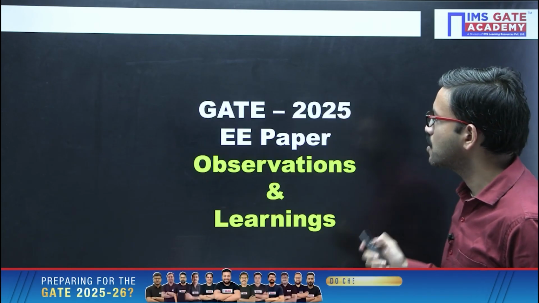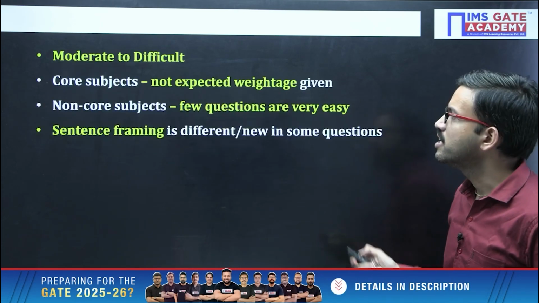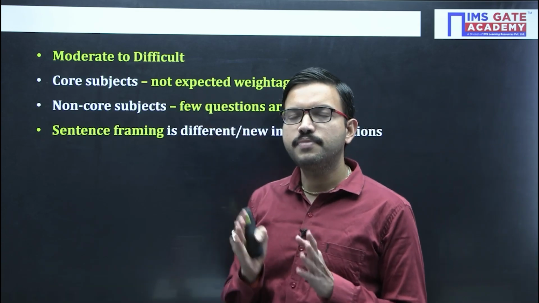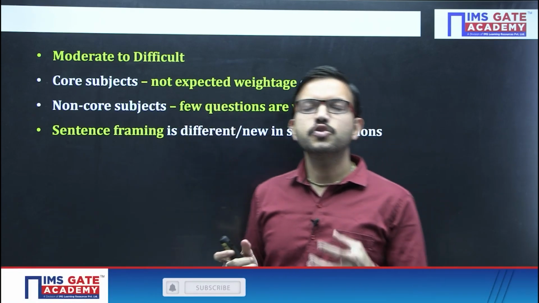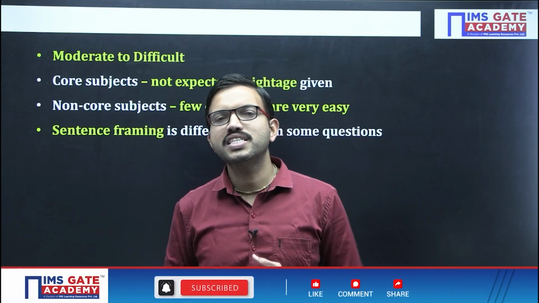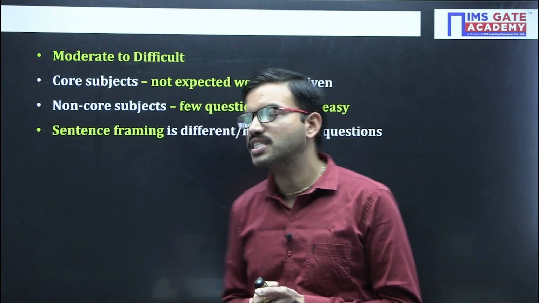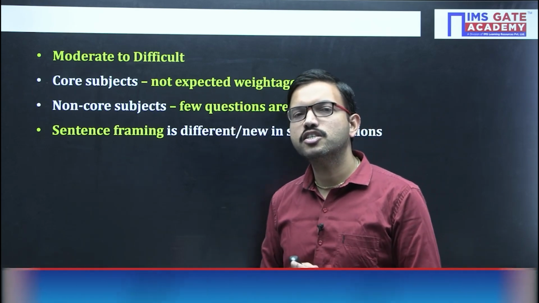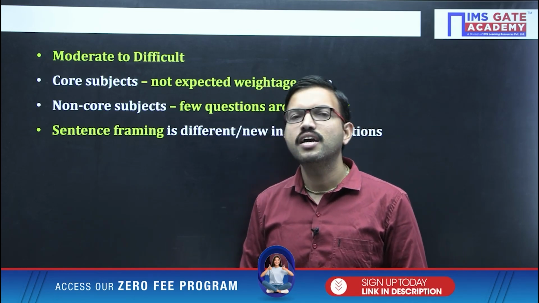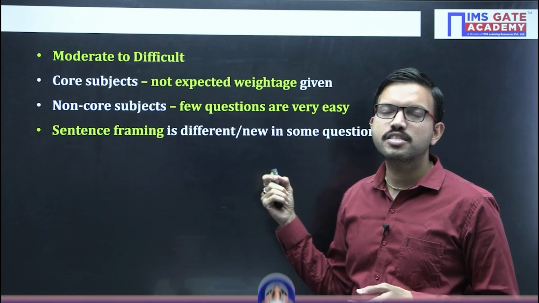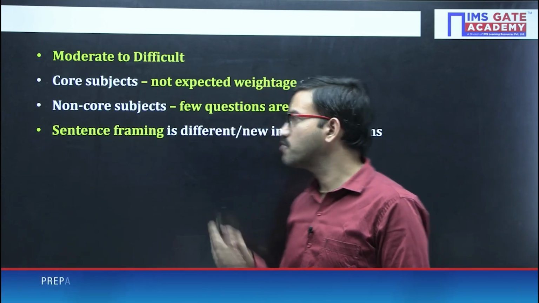Now let us see the observations and learning points from the electrical GATE 2025 paper. Difficulty-wise, the electrical paper was moderate to difficult. Regarding core subjects, electrical students generally have four core subjects: electrical machines, power systems, power electronics, and measurements. Many students got a little disappointed because the generally expected weightage in the core subjects was not given in this particular paper. Otherwise they could have performed very well and maximized their score. That was one of the drawbacks here.